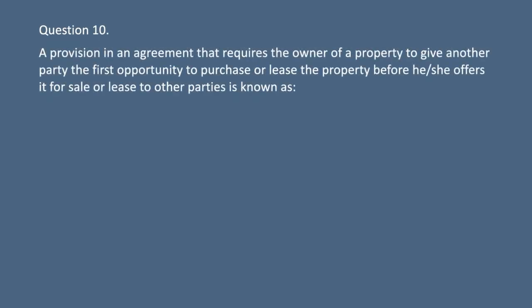Question 10. A provision in an agreement that requires the owner of a property to give another party the first opportunity to purchase or lease the property before he or she offers it for sale or lease to other parties is known as A.